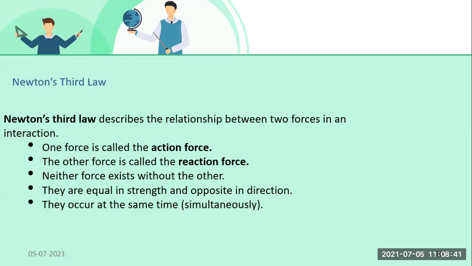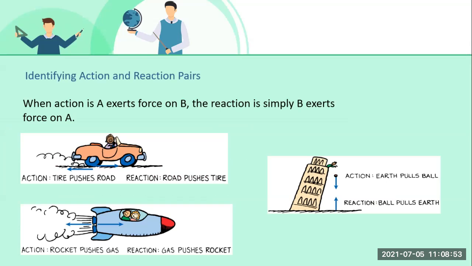One depends on the other. They are equal in strength and opposite in direction. We all know that they occur at the same time, simultaneously. Now see, with an example you will understand. When action A exerts force on B, the reaction is simply B exerts force on A.